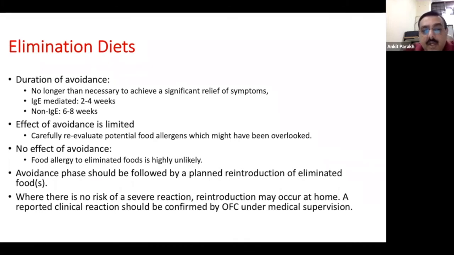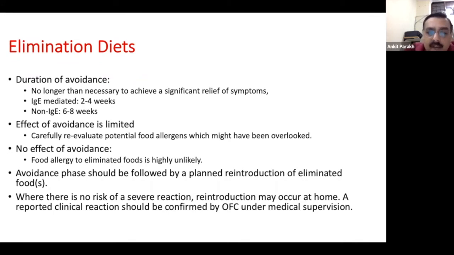Now, if the effect of avoidance is limited, supposing you ask a parent to avoid milk in the diet of the child, when you reevaluate this child, you have to carefully reevaluate the potential food allergens which might have been overlooked. Is this child actually consuming milk in any other form? It might be paneer, it might be curd, it might be a cake, it might be a biscuit, and so on. That is what is meant by carefully reevaluating the potential food allergens which might have been overlooked. Or you might be dealing with an additional food allergy. For example, are you dealing with an additional egg allergy or soy allergy and so on?